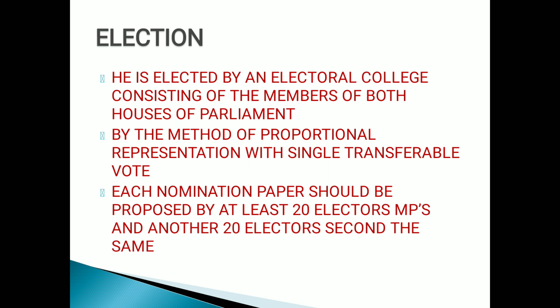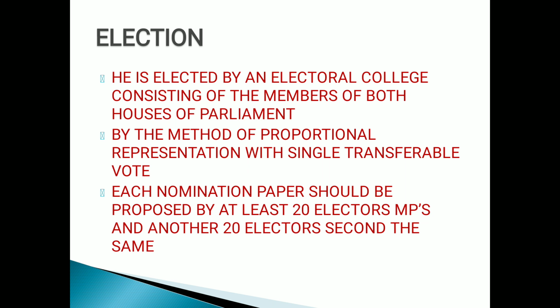Each nomination paper should be proposed by at least 20 electors, MPs, and another 20 electors second the same. I have already explained that the nomination paper of the president of India needs the support of 100 members, 50 proposers and 50 seconders. Here, the nomination paper of the vice president of India needs the support of 40 members, 20 proposers and 20 seconders.